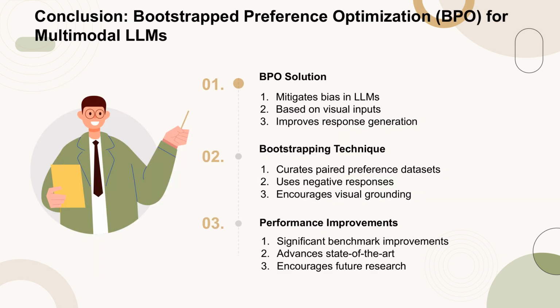The paper introduces Bootstrapped Preference Optimization, BPO, as a method to reduce bias in multimodal large language models, MLLMs, when generating responses from visual inputs. By using a bootstrapping technique to curate paired preference datasets, which include negative responses generated by the model itself, BPO helps the model to ground its responses more in visual information, thereby suppressing the preference for pre-training biases. This approach results in notable performance enhancements across various benchmarks, pushing the boundaries of current multimodal conversational systems. The authors hope that this method will inspire further research into achieving stronger multimodal alignment.